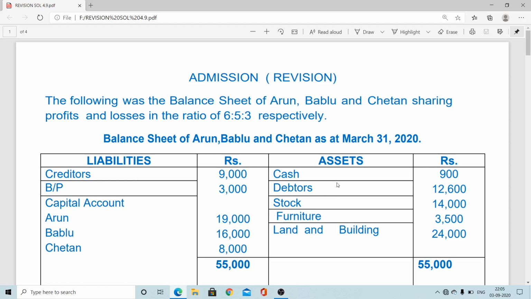Increase asset, asset debit. Decrease asset, asset credit. Increase liability, liability credit. Decrease liability, liability debit.